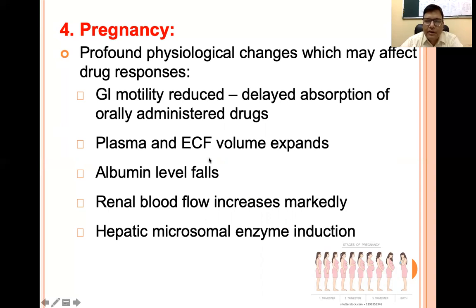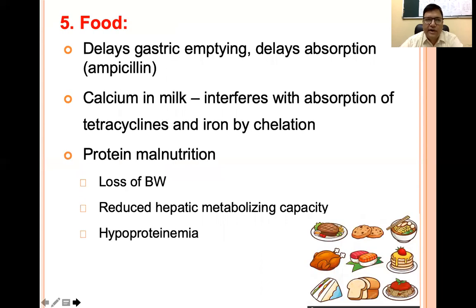The plasma or extracellular fluid volume expands, the albumin level is low, the renal blood flow increases markedly, and hepatic microsomal enzyme induction is there, so there can be failure of drug therapy. So all these things we have to keep in mind while prescribing drugs, and these factors do affect the action of the drug.